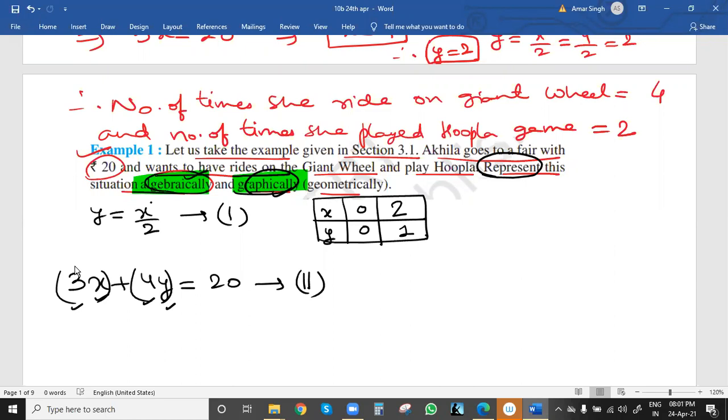This is question 2. Now once again we can draw the table for this second equation, again with x and y. You can also try to draw the graph from your side. First we'll take x value 0, put x equal to 0 here, so 3 into 0. So 4y equals 20, so y will be 5. Then we have to take x and y values such that we have integer values, not decimals. If we get proper values, it is easier.